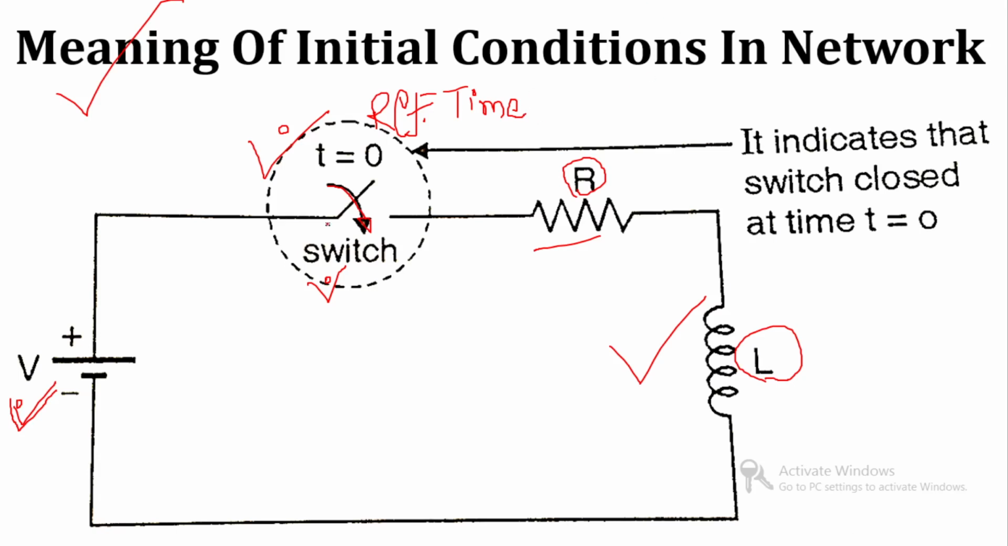So, at time t equal to 0, the condition of the network is changed due to switching. Over here you can see the switch is closed at t equal to 0. So, before closing, the network condition is somewhat different than after closing the switch. The condition of the network gets changed due to the switching action. The network condition at that instant, t equal to 0, is called the initial condition.